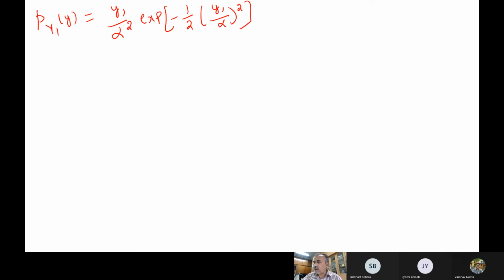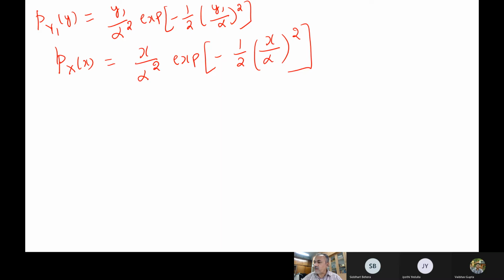So you will get the p y1 of y expression. This turns out to be y1 by alpha square, exponent of minus half y1 by alpha whole square. If you write in terms of x, p X of x will be x by alpha square, exponent of minus half x by alpha whole square.